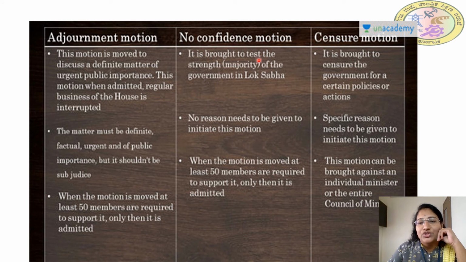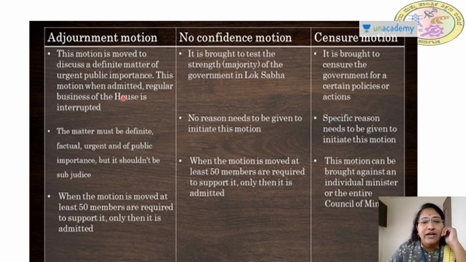Okay, some other motions also, we get these terms in the parliament. So let us understand with the help of this table. That is adjournment motion, no confidence motion and censure motion. What is adjournment motion? This motion is moved to discuss a definite matter of urgent public importance. So whenever a very urgent public matter is there, then this motion is taken.